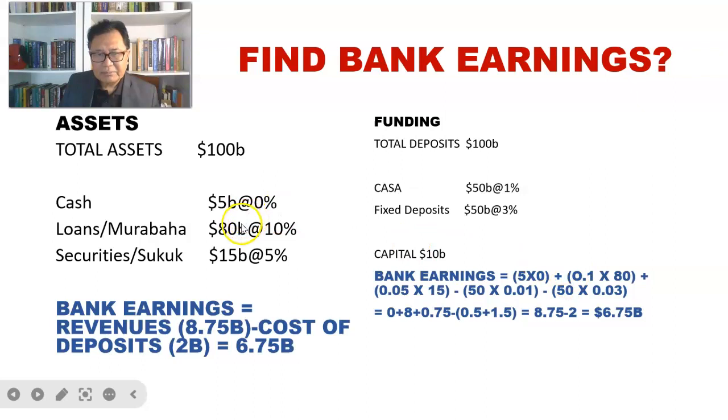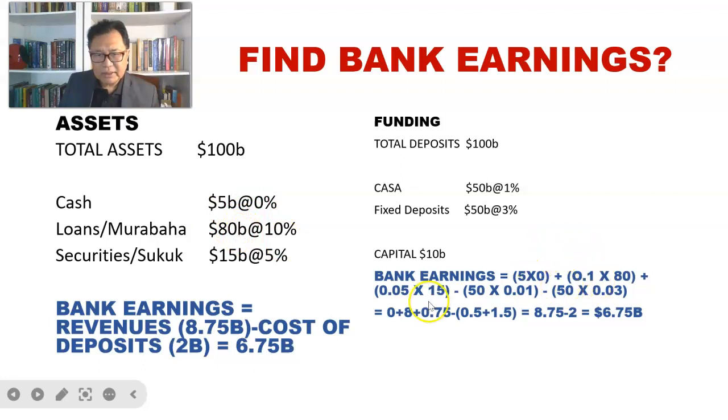And we can break down the earning as the sum of the revenues, which is 5 billion times 0%, which is 0, and then the 10% rate charged on the murabaha of 80 billion.